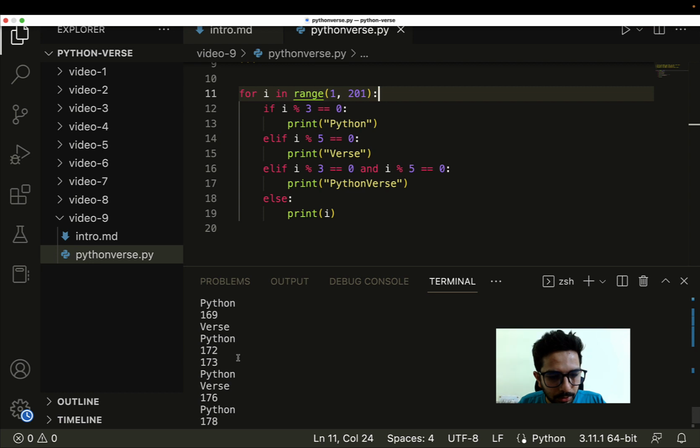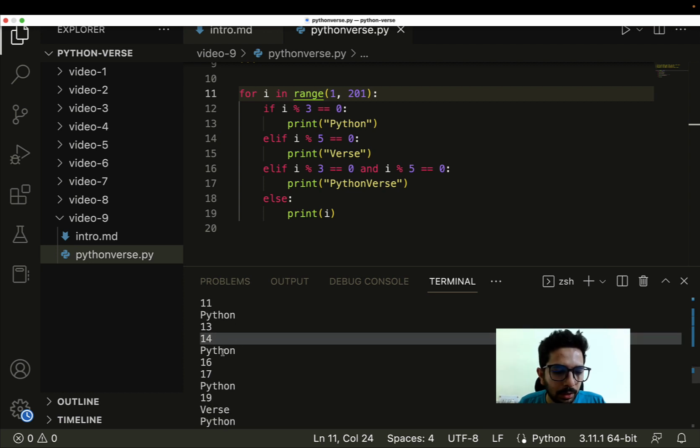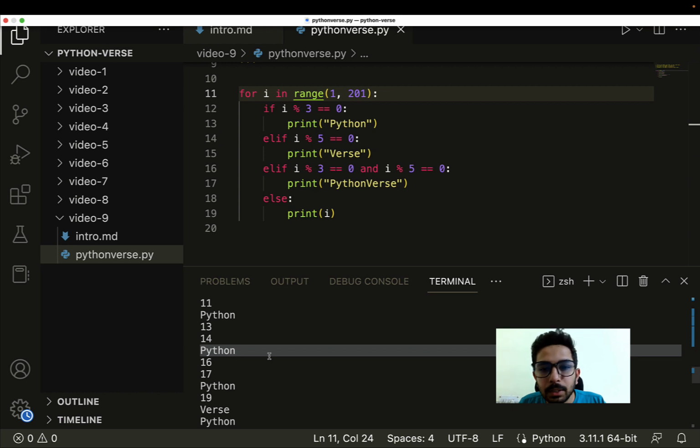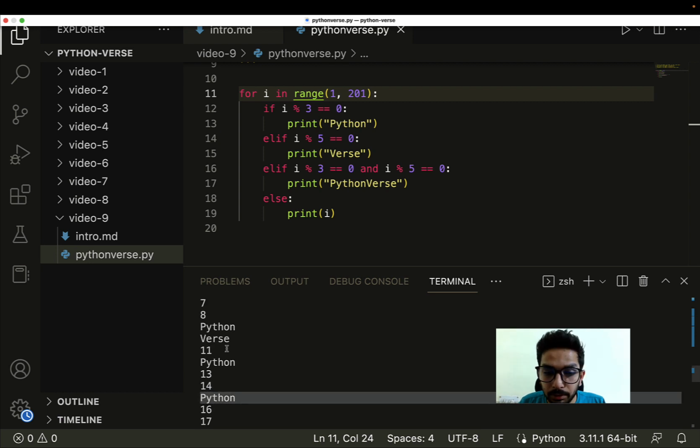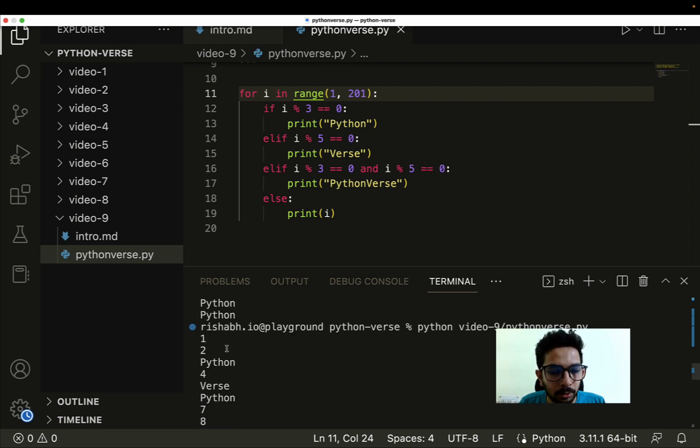Other than that, let's look at the output from the beginning and see whether everything is correct. Now if you notice, we don't see any Python verse, we only see Python. Sometimes we see verse, but we haven't seen any Python verse. So what could be wrong here? That is another point of interest for us. Now if you see, after 14 we had to have Python verse, because 15 is divisible by both 3 and 5, but we are only seeing Python here. So which means there is some error in the code.